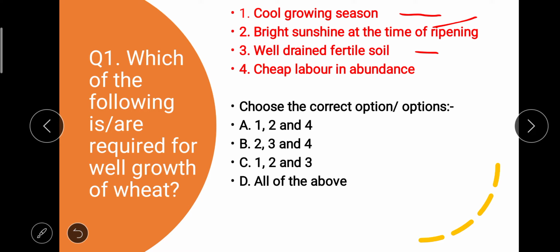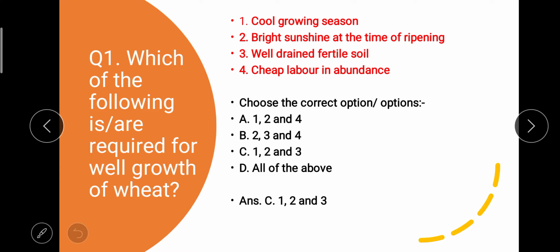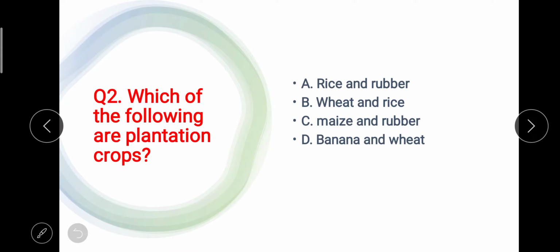Then second says 2, 3 and 4. Again the second option, B option, is wrong. Then C says 1, 2 and 3. Yes, C option is correct. So that's why D option, all of the above, is also wrong. Now our answer would be C option, where statements 1, 2 and 3 are included. Okay, so now let's move to the next question.